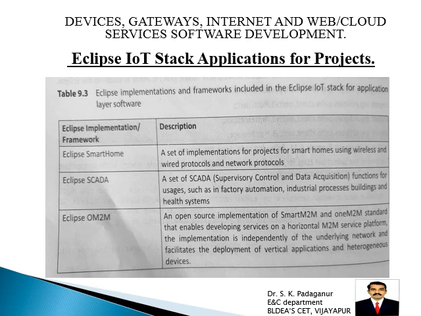Then Eclipse OM2M. That is an open source implementation for smart M2M, machine to machine communication, and the oneM2M standard that enables developing services on a horizontal M2M service platform. And the implementation is independent of the underlying network and facility. See, very, very important. Whatever network you use, whether it is 2G, 3G, whatever, it is independent, but you have to use some open system implementation of the oneM2M standard that enables developing services. So this is very, very important.